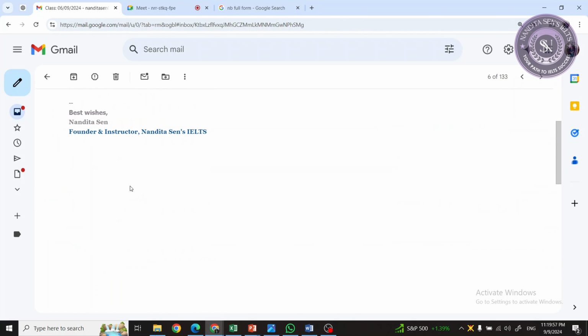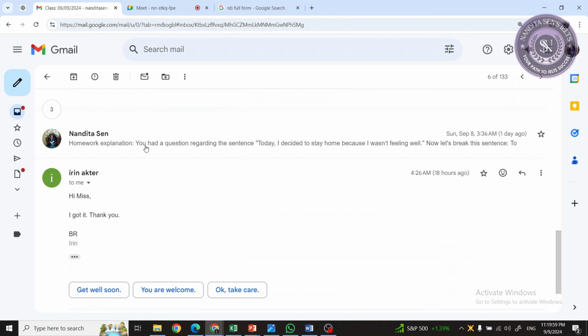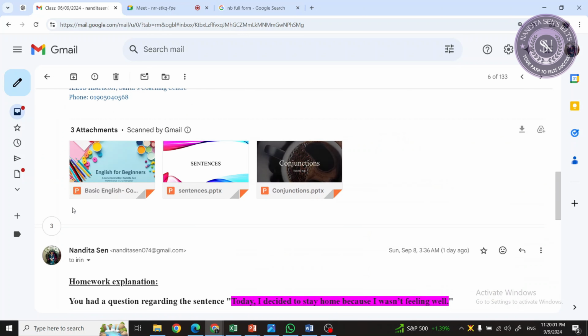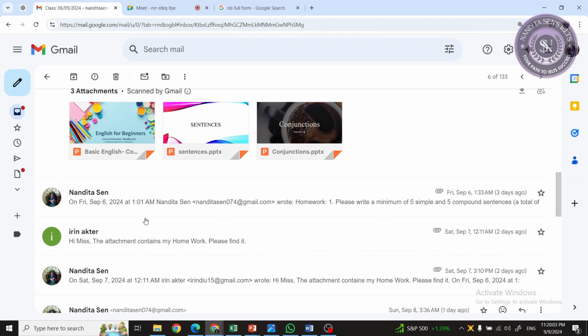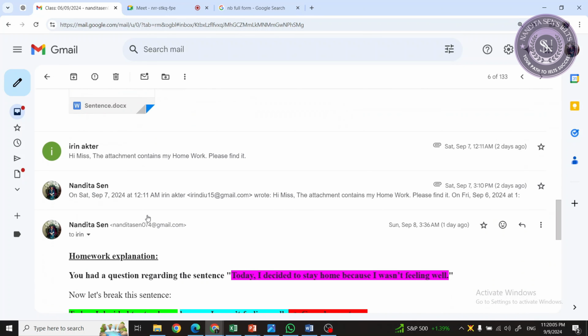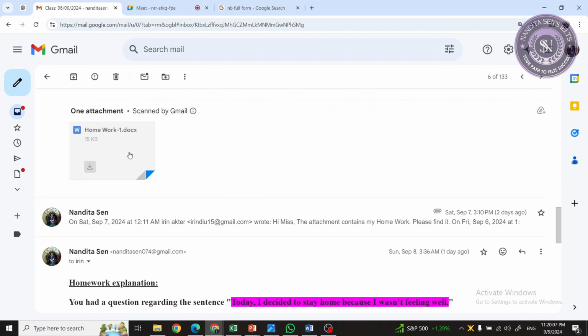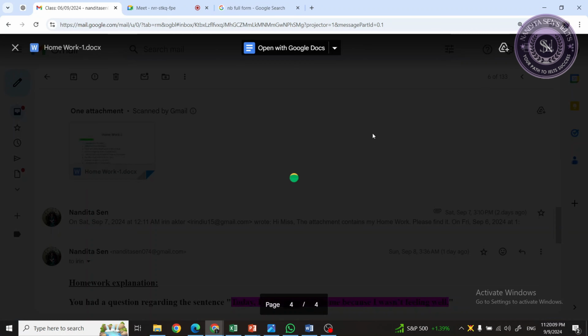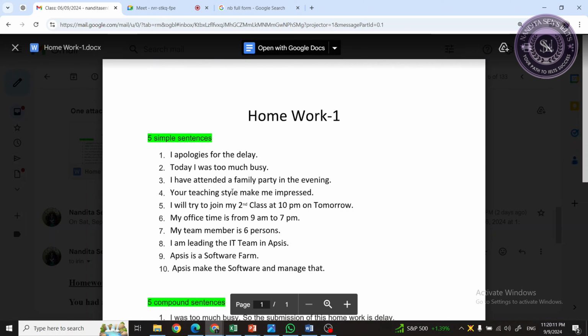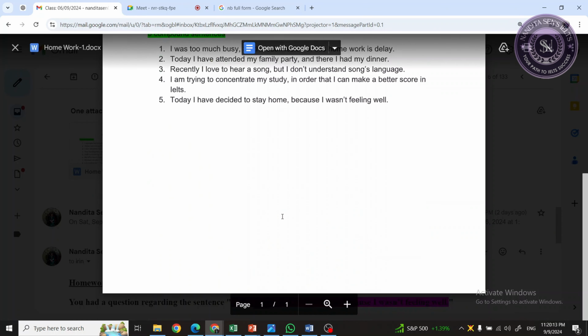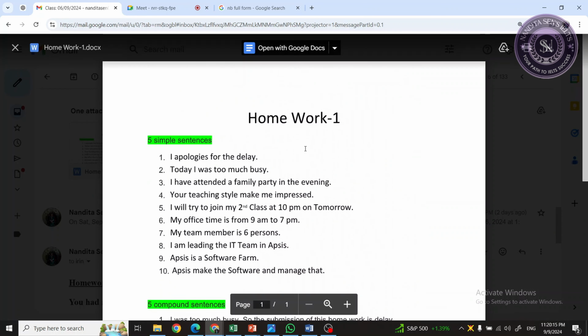she sent me this homework. Okay, one second. So here, for instance, she sent me 5 simple sentences and 5 compound sentences. So this is how she does it.